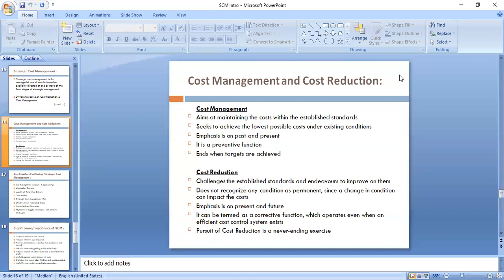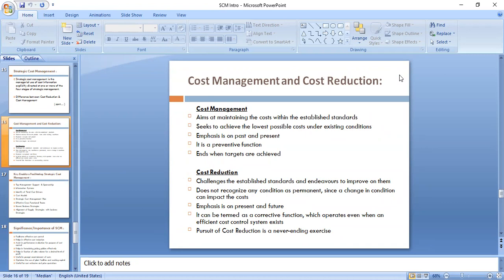Like Rajesh was giving us the example about this wrapper. So what they are doing, they are trying to correct it. Can we improve the packaging of a chocolate? So this is a kind of corrective function. Cost management is a preventive function.